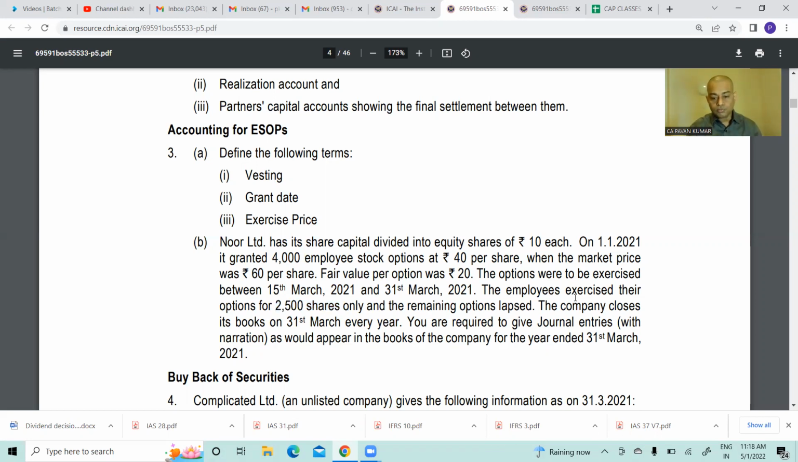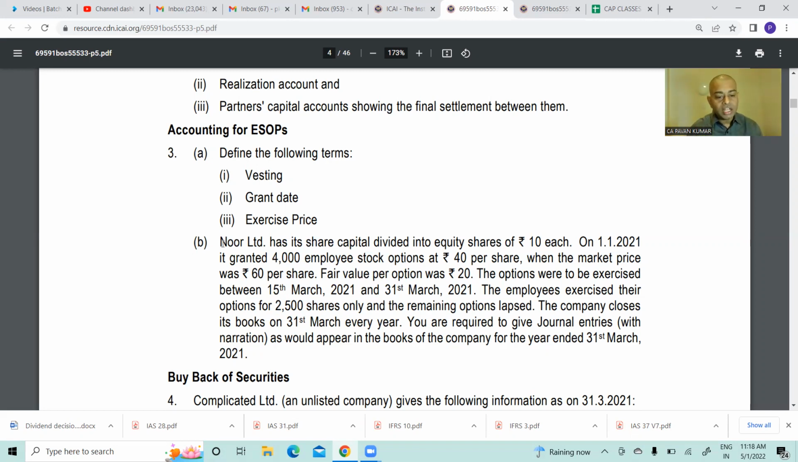The company closes its books on 31st March every year. You are required to give journal entries as would appear in the books of the company for the year ended 31st March 2021. Typical exam problem, easy problem also. Okay, so put the heading: in the books of Noor Limited.